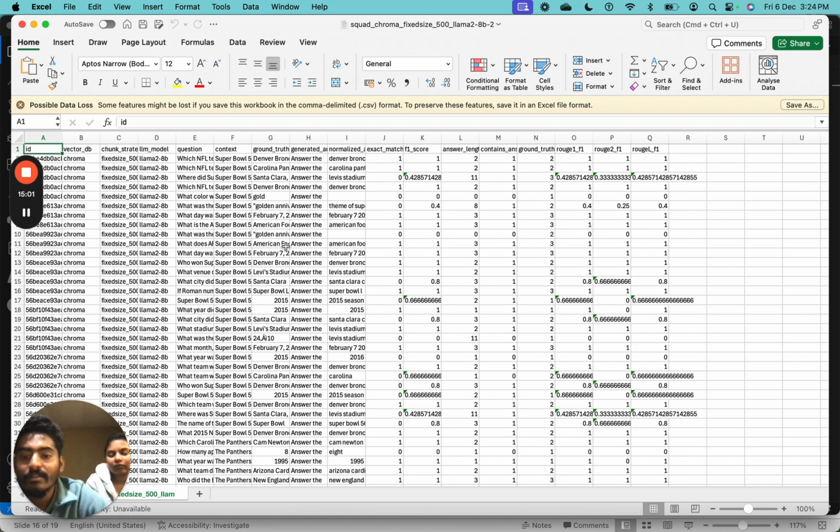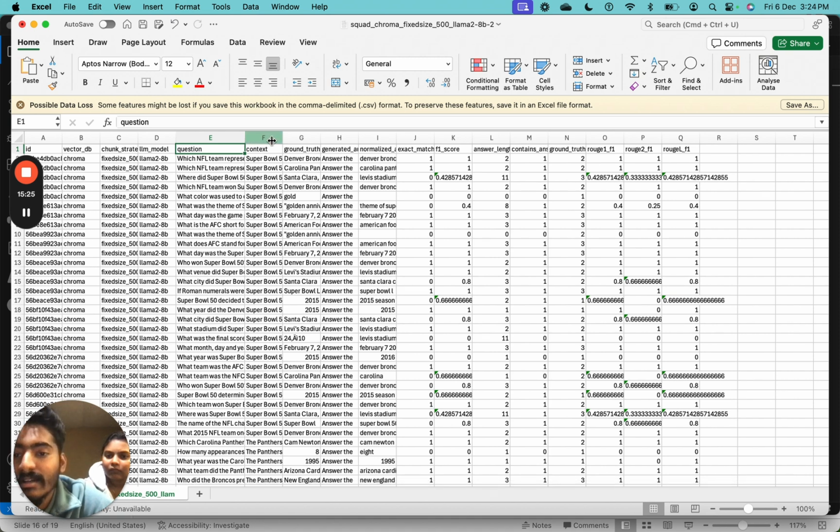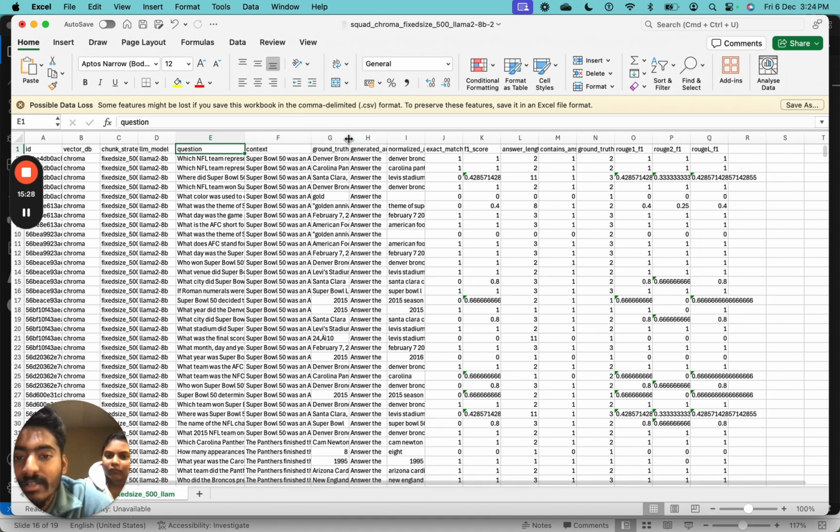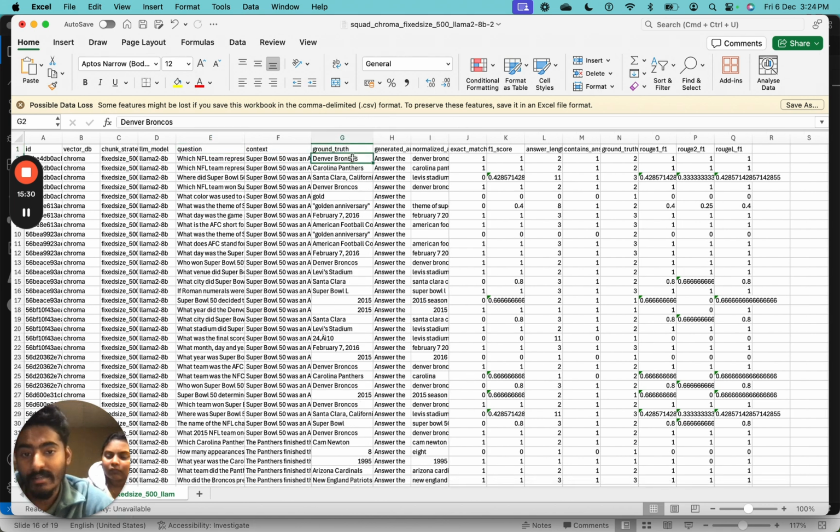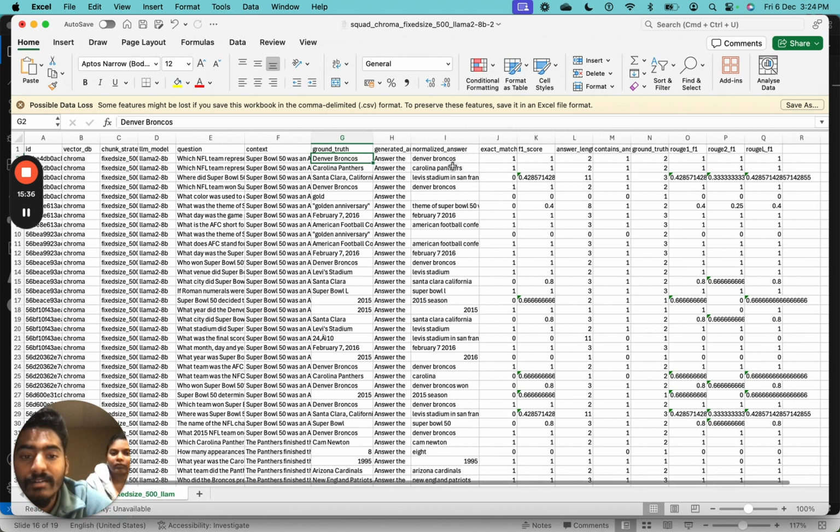is limited. So this was the report for Chroma fixed size, using Chroma as the database, the fixed size strategy, and this particular model. If you can see, the chunk strategy is this, and the LLM model is this, and this was the question which we asked, and this was the context of that question, and this was the answer which is supposed to be given, and this was the answer which was generated from our model, which is the same, and it was an exact match.